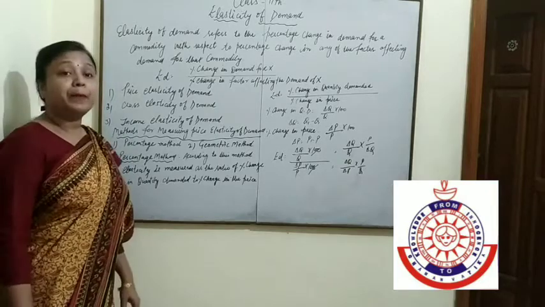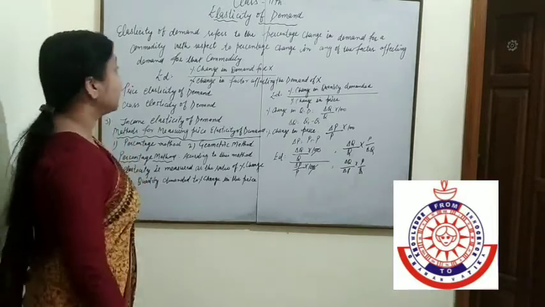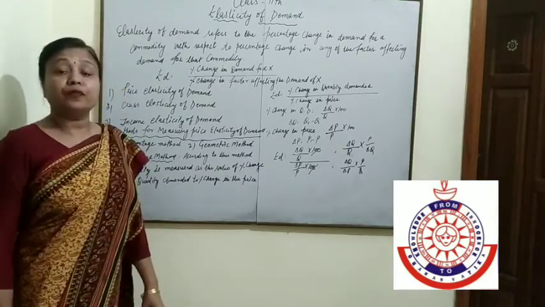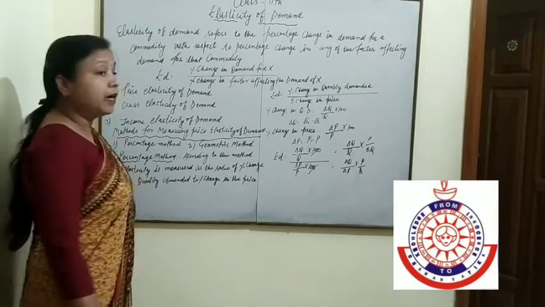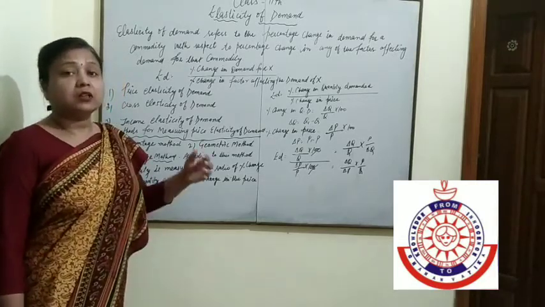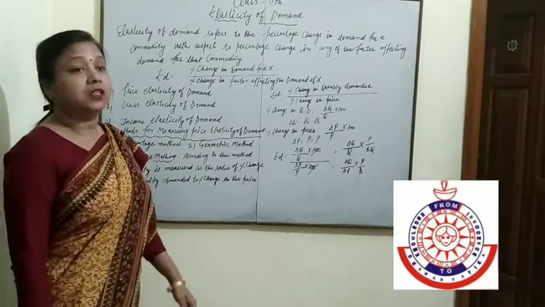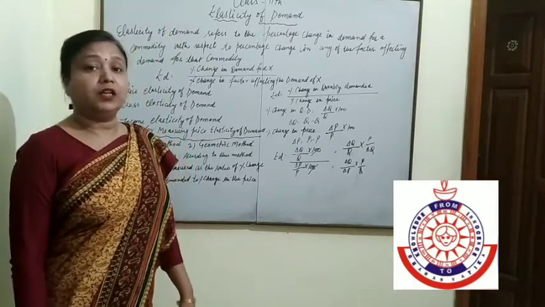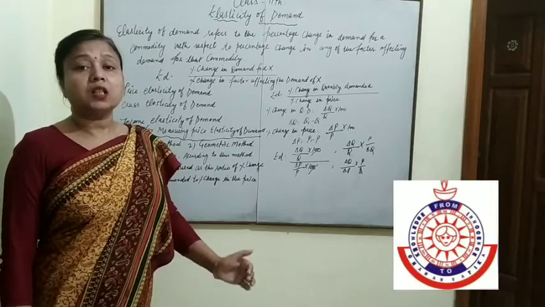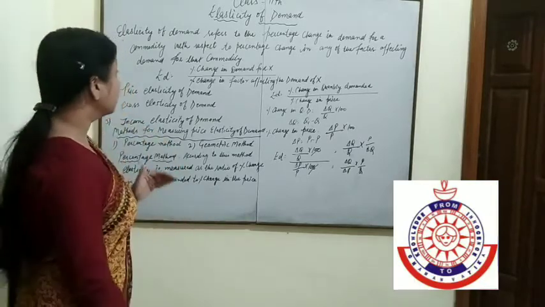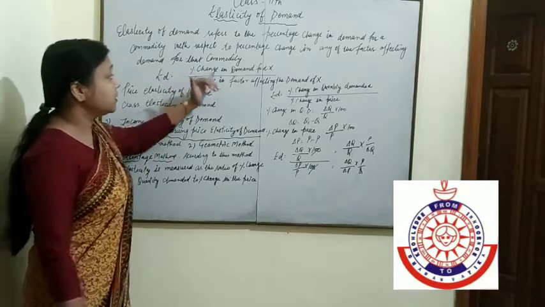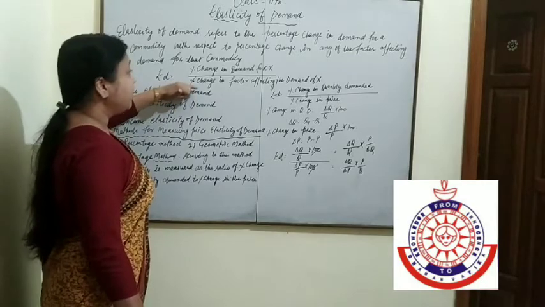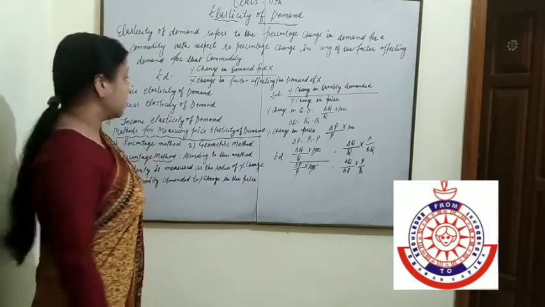Elasticity of demand means percentage change in demand for a commodity with respect to percentage change in any of the other factors affecting demand for that commodity. So everybody knows which are the other factors. Other factors mean price of a commodity, income of a consumer, price of related goods, taste, preferences. All these factors are other factors. So elasticity of demand is percentage change in demand for X commodity divided by percentage change in the factor affecting the demand of X commodity.